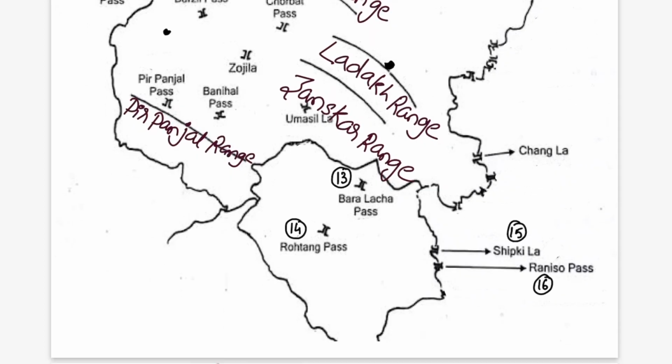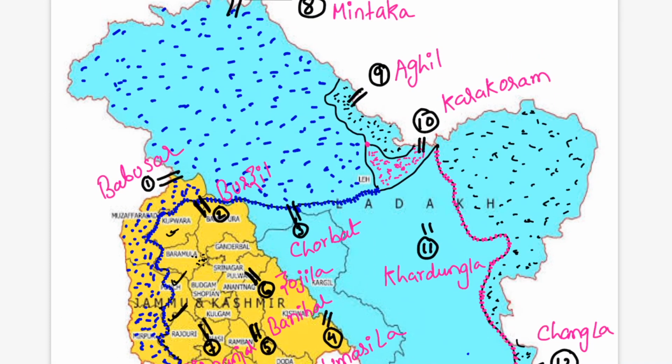If we go to this map, you can see I have divided the map into two colors mainly. One color is blue and the other is yellow. This blue part is actually the Ladakh area, which has been recently notified by the government of India, and this yellow part in this map is the Jammu and Kashmir part.